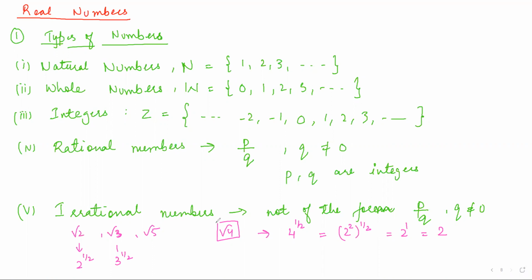Now, what about the cube root of 2? This is again an irrational number because I can write it as 2 to the power 1 upon 3. Clear? Or I can take 2 to the power 2 by 3 or 2 to the power 1 by 4. All these are irrational numbers. But in your syllabus, you majorly come across only under root 2, under root 3, under root 5 kind of numbers, basically square roots. So all of them are irrational.